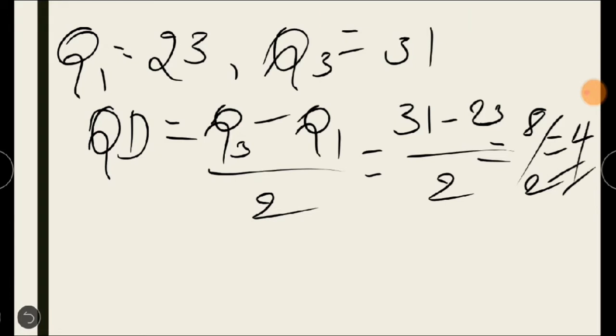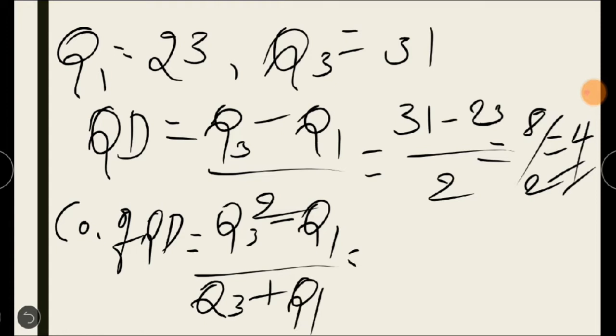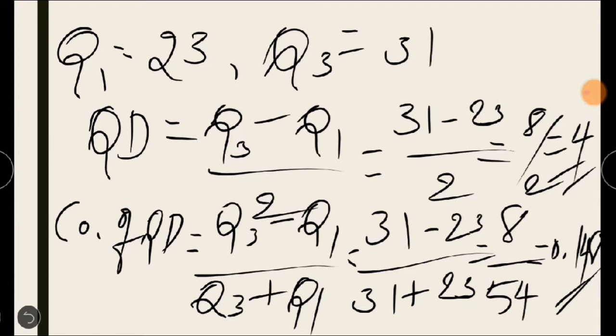Same way we have to calculate the coefficient of quartile deviation. The formula is Q3 minus Q1 divided by Q3 plus Q1. So Q3 is 31, Q1 is 23. So 31 minus 23 over 31 plus 23, you will get 8 by 54. So the answer is 0.148. So this is how you have to calculate the quartile deviation under individual series.